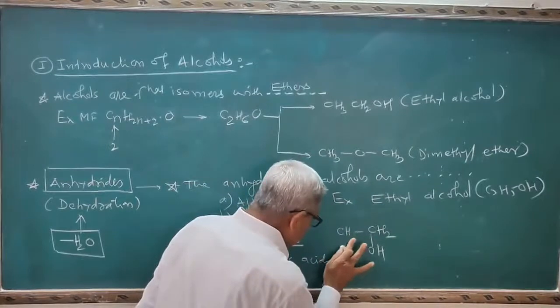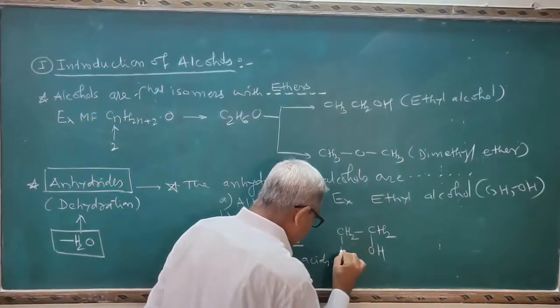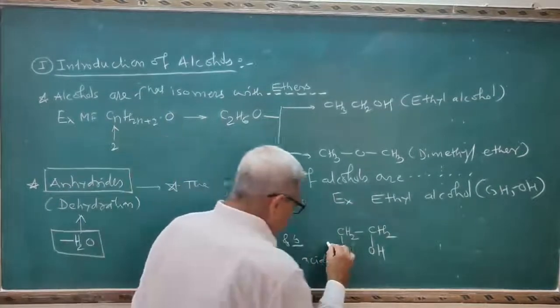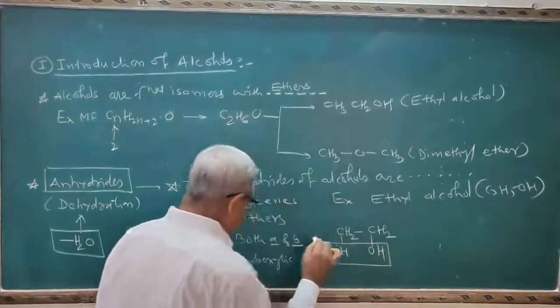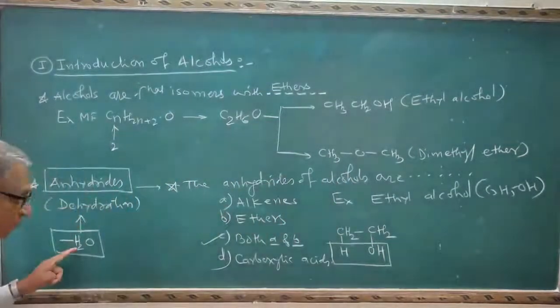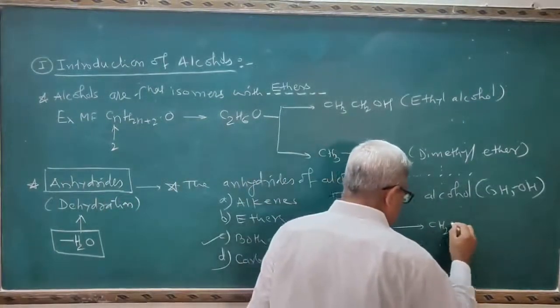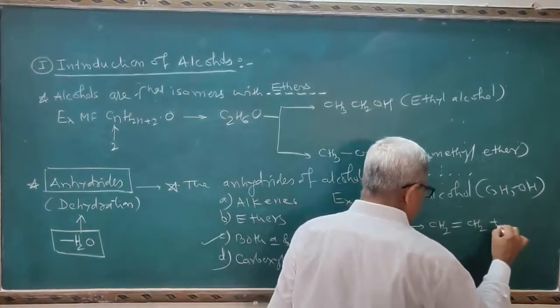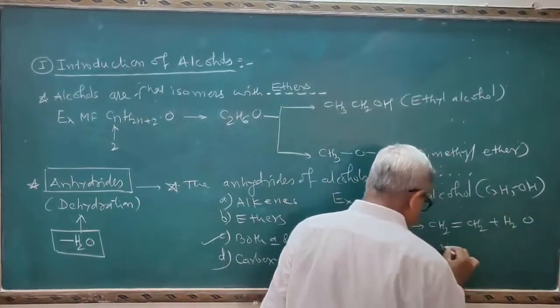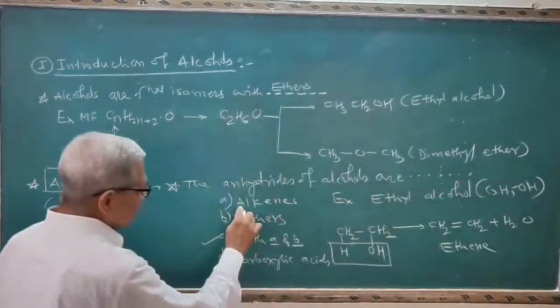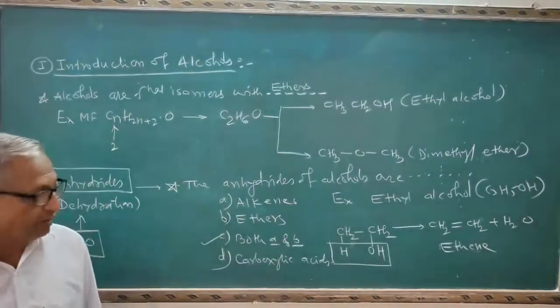You know the meaning of dehydration or anhydrides: removal of water molecule. So you will get the structure CH2=CH2 plus H2O, and this is ethene. And see, the correct answer is alkene here.